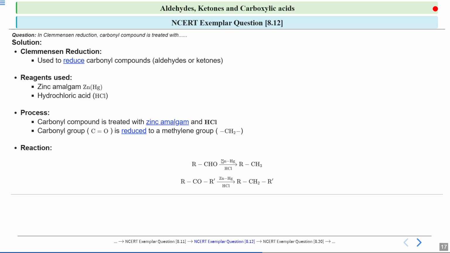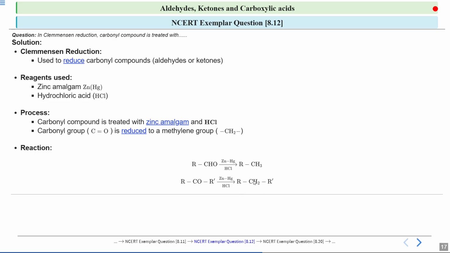Next, if you see, this was an aldehyde, now this is a ketone. So when a ketone is treated with zinc amalgam in presence of HCl, you get this type of compound, where R and R dash are alkyl groups. And the C=O, which is the carbonyl group, is reduced to a methylene group, which is the CH2 group.